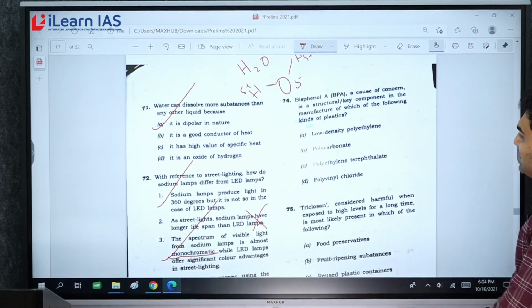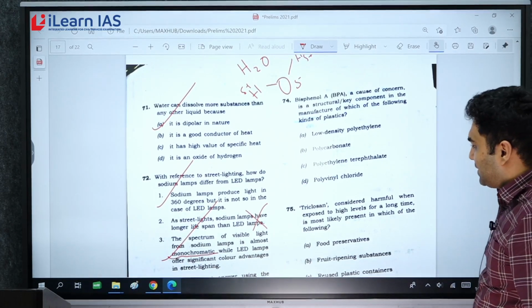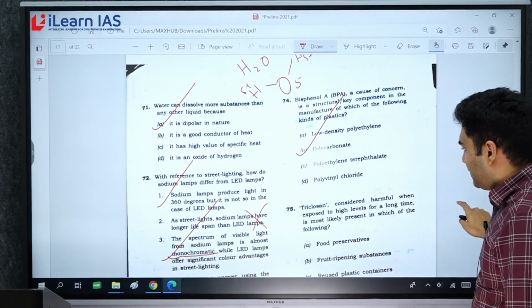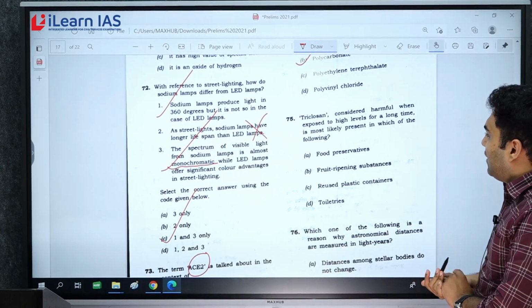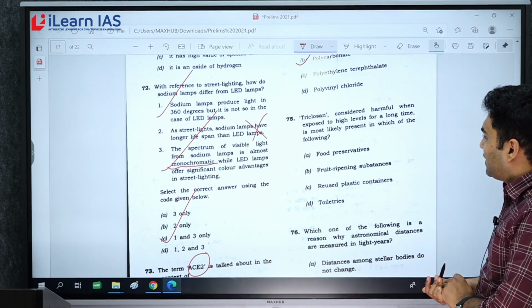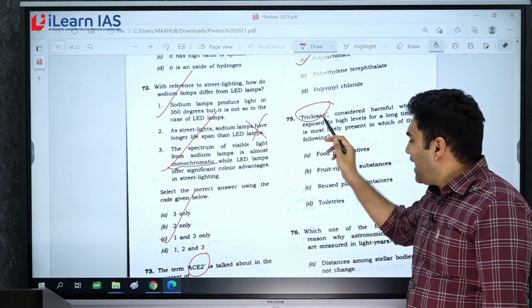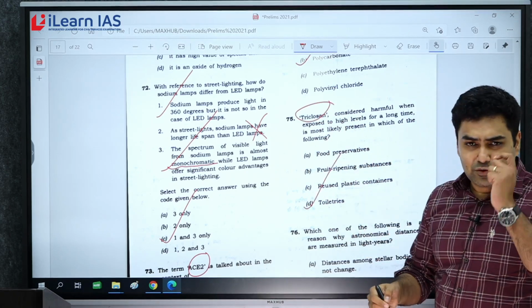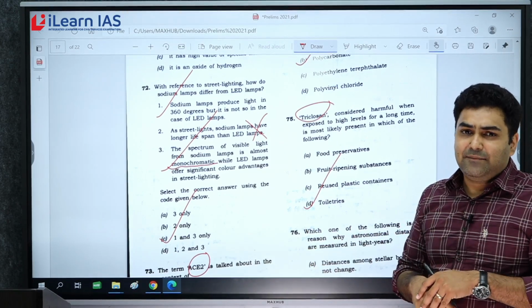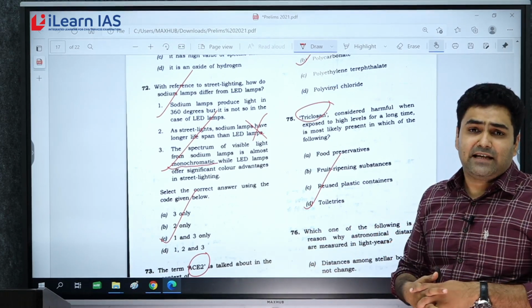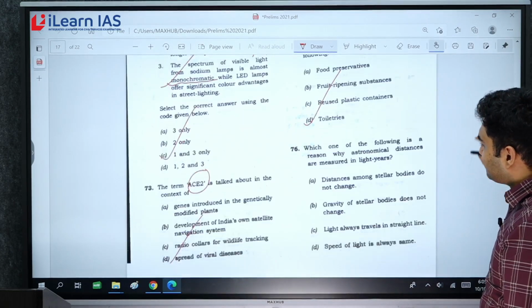Bisphenol A, a cause of concern, is a structural key component in the manufacture of which of the following kinds of plastic? It's polycarbonate. Factual question. Triclosan, considered harmful when exposed to high levels for a long time, is present in which of the following? Triclosan is usually added to toiletries like toothpaste and soap, because it has certain antimicrobial properties like antibacterial and antifungal properties. So that is related with toiletries.